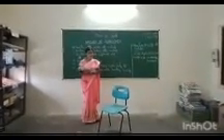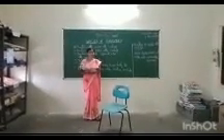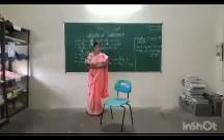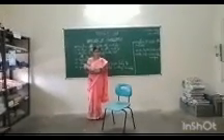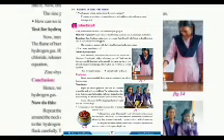Required materials: conical flask, hydrochloric acid, zinc pieces, incense sticks, matchbox. Now, going to the procedure. Take 5 grams of zinc metal pieces in a conical flask. Pour 20 ml of dilute hydrochloric acid into it. Now observe what happens. The zinc pieces reacted with the hydrochloric acid and released a gas.